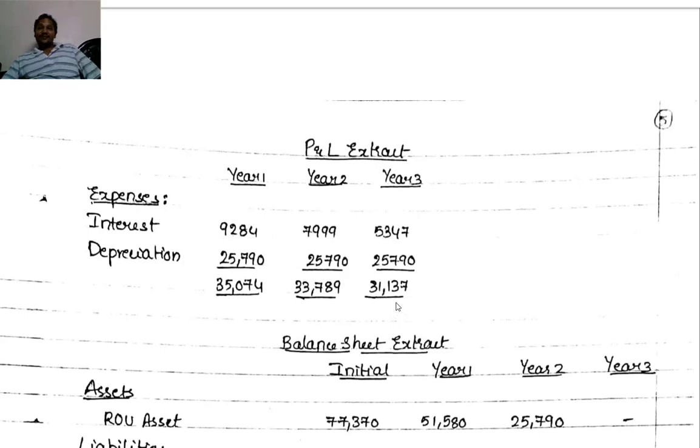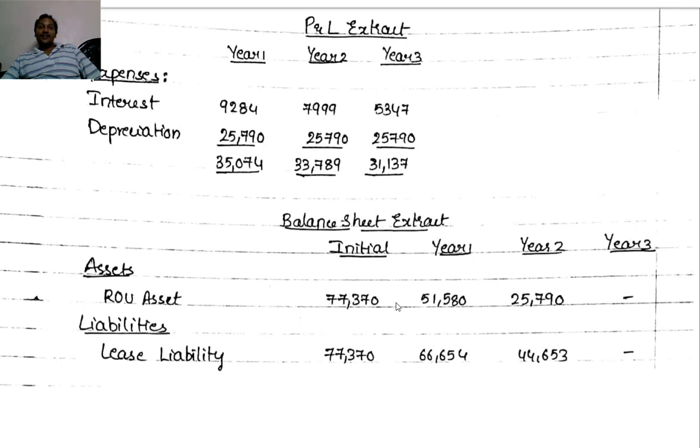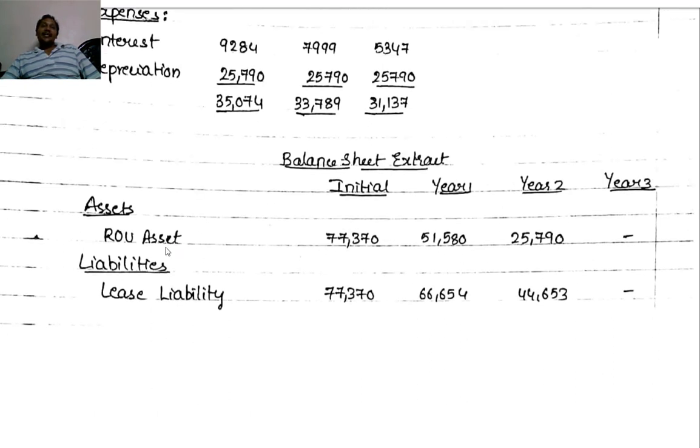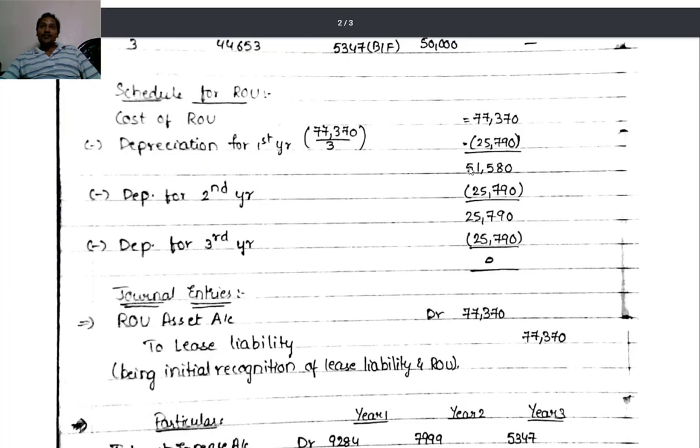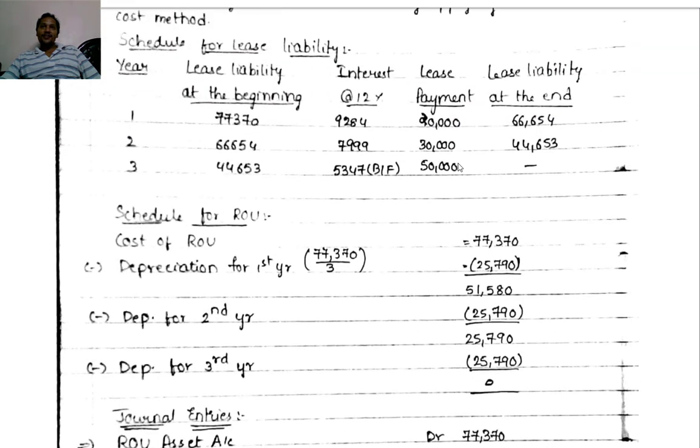Then the balance sheet extract I am presenting here. ROU asset, right of use asset side, initially 77,370. Lease liability 77,370. Then at the end of year 1, 51,580 is the ROU balance, and the lease liability balance is 66,654. So at the end of the first year, the right of use asset balance is 51,580, whereas the lease liability is 66,654.